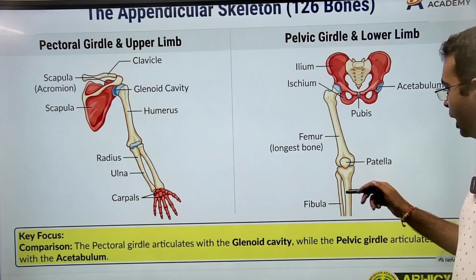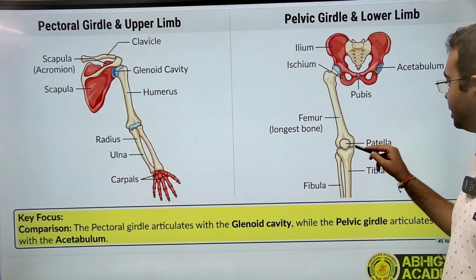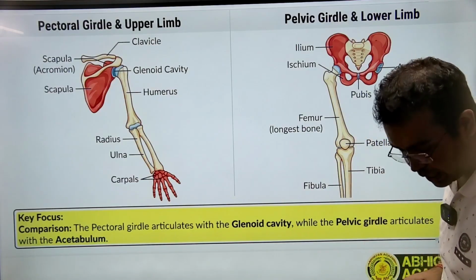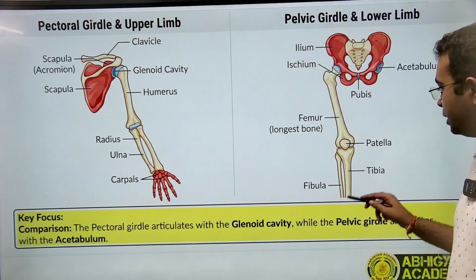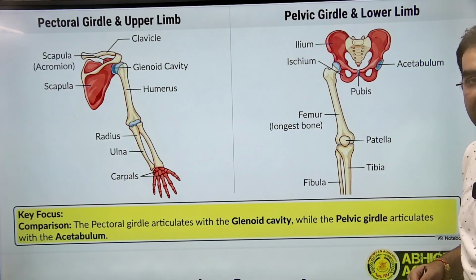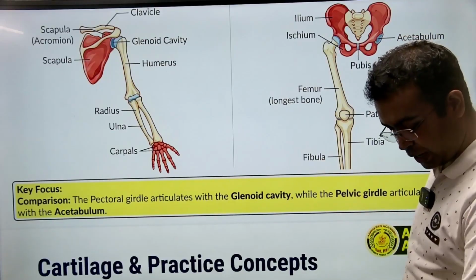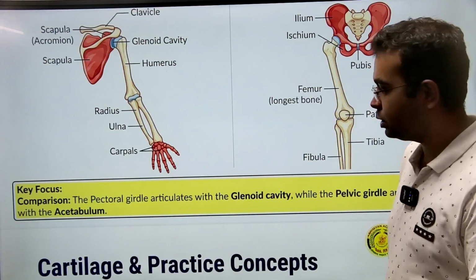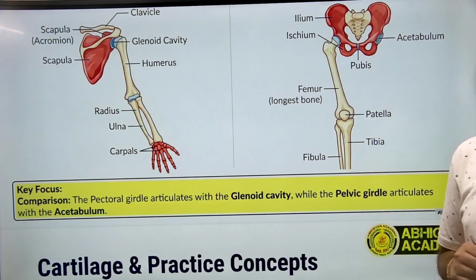Below the knee area, the knee has a bone called the patella, a circular type of bone which helps in the movement and support of the knees. Below the knee, we again have two bones, the tibia and the fibula. And the fingers on our legs, our toes, are called tarsals, just as the ones in the hand were called carpals.